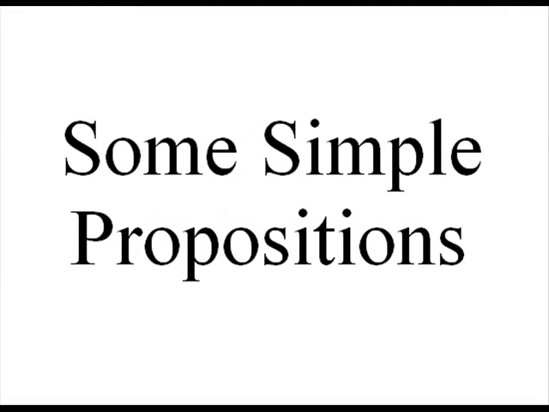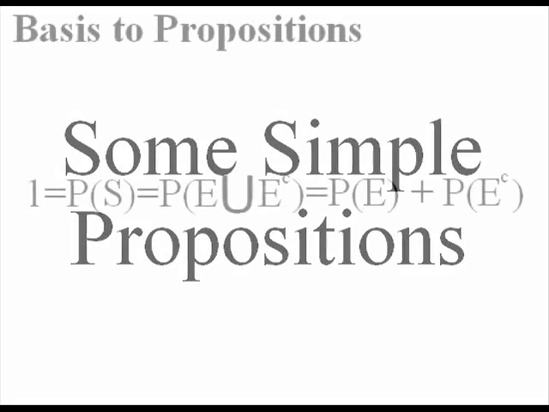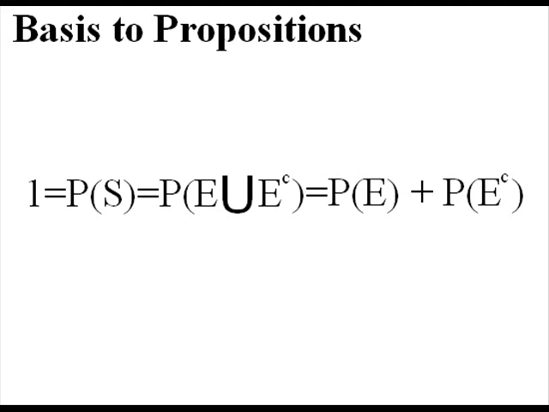Okay, we looked at the axioms. Now let's look at some simple propositions based off of them. In fact, the first equation is from the axioms. 1 equals the probability of the sample space, and that's equal to, if we union two complementary events, the addition of each individual event, and that's of course equal to the sample space. If that doesn't make sense, you should go back and look at some earlier videos, I think.